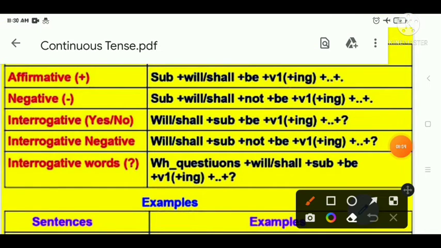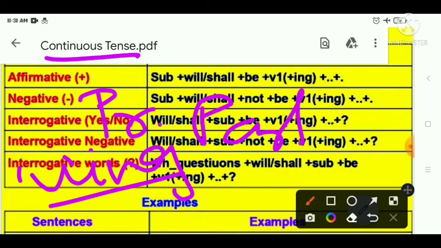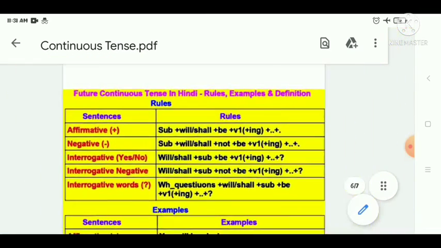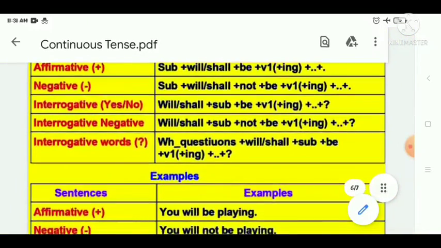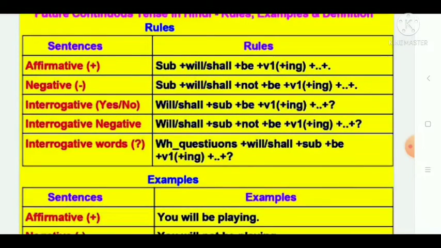In every continuous tense you will always have verb ing, meaning the present participle, if you are talking about active voice. Maybe in passive voice you can face even the verb's third form, but in active voice you will always have the present participle form, my dear students, right?